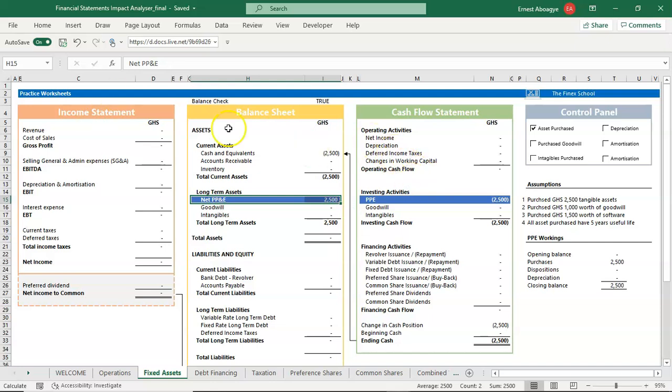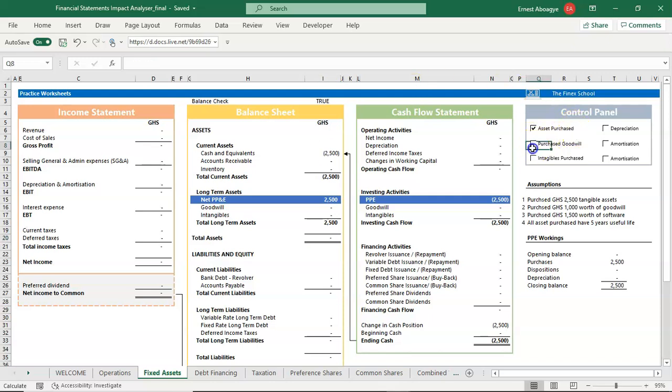And at this point, because we don't have anything here, our cash has also reduced by 2,500. So our balance sheet still balances at zero, because our cash is in the negative, but we've been able to buy an asset of 2,500. So these two will cancel out, and then we still have our assets balancing.